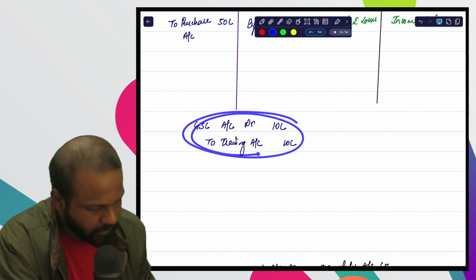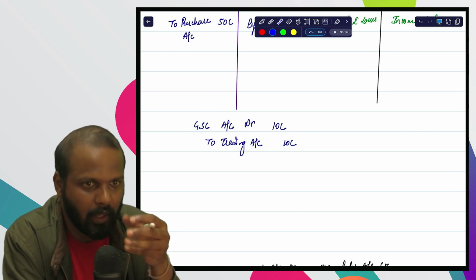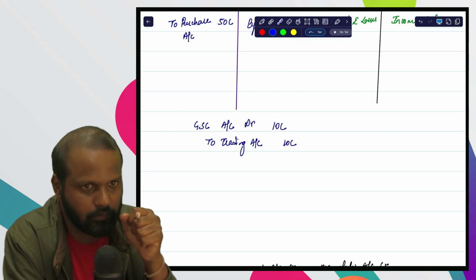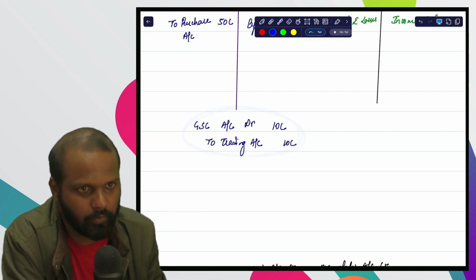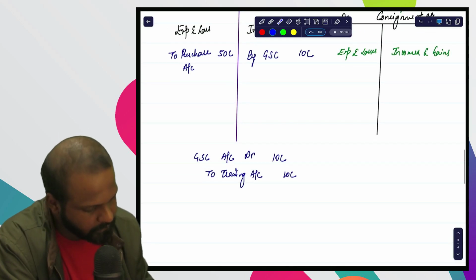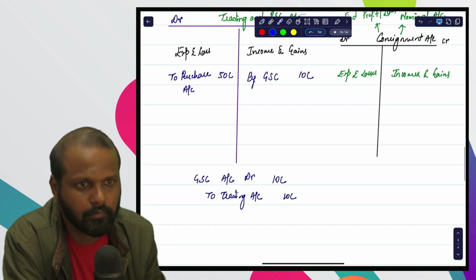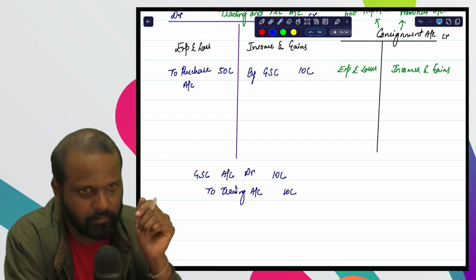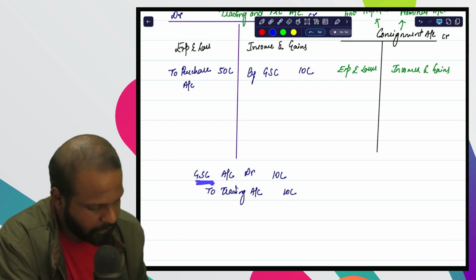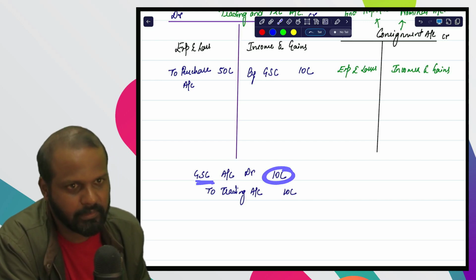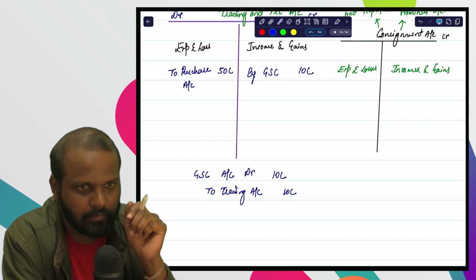So what is the meaning of this journal entry? We are removing the Mysore expenses from trading account. Removing the expenses from trading account which belongs to Mysore business. So this is the entry for removing the expenses from trading account. And now this 10 lakh rupees you need to transfer to consignment account. So now understand the next entry. This goods sent on consignment of 10 lakh rupees, whatever the cost price is there, you need to transfer to consignment account.